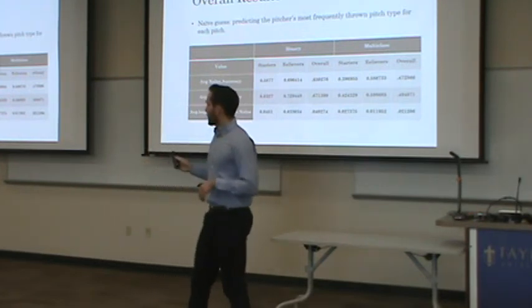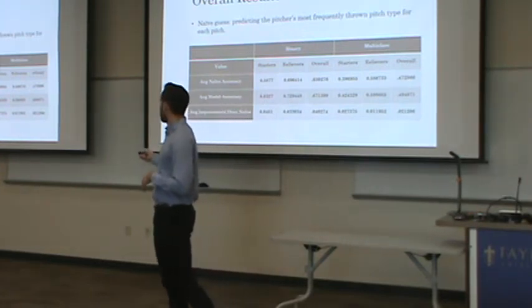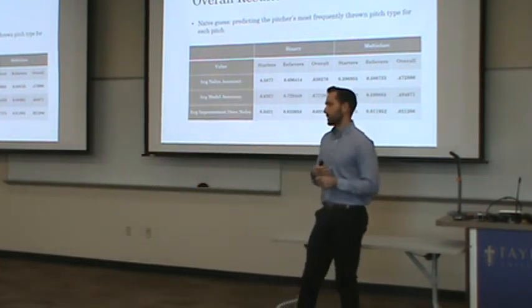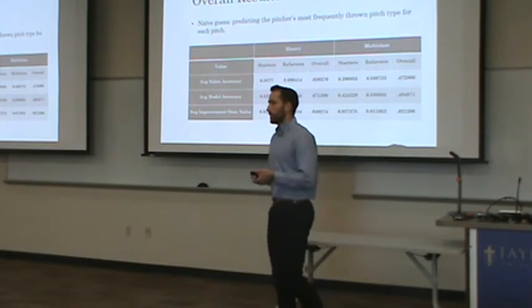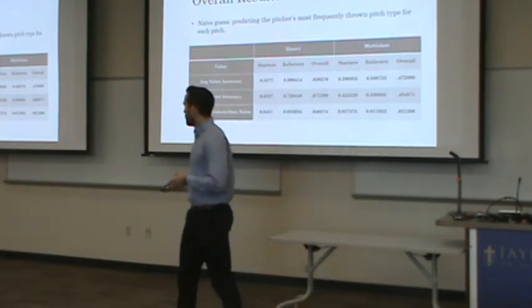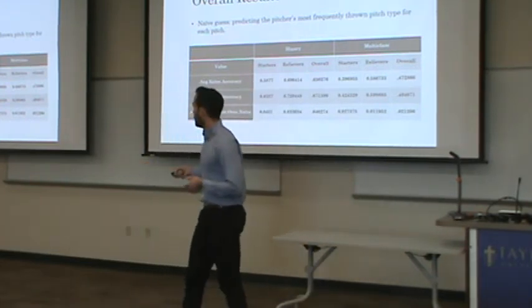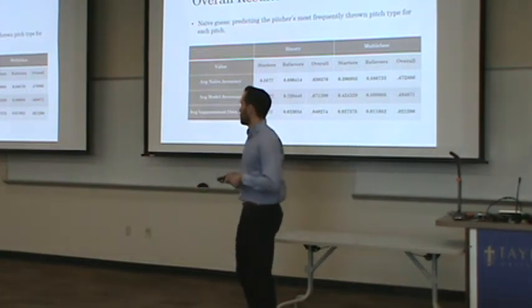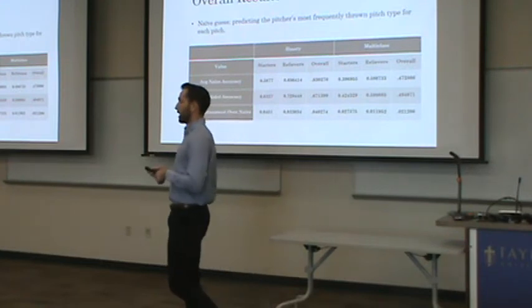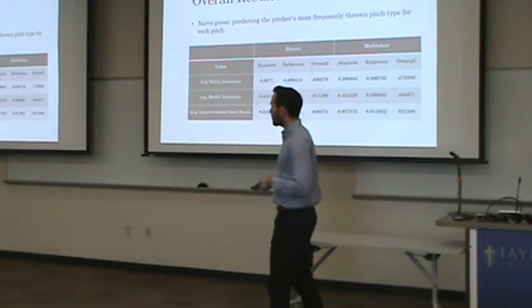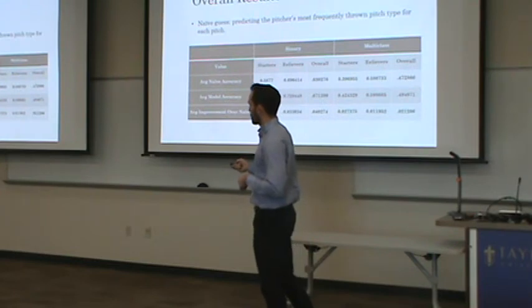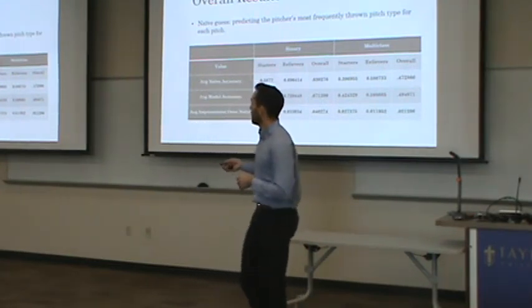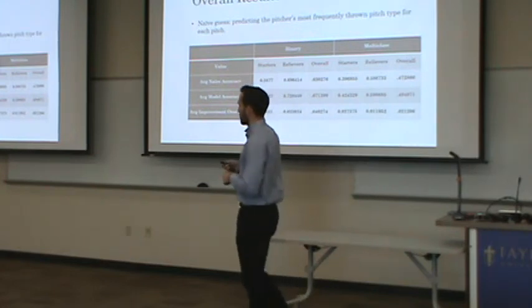So you can see here in the naive accuracy in this top row that relief pitchers are just more predictable, even with the naive accuracy. They throw fewer pitches generally, and so they're a lot easier to predict. But then overall, our model had, in the binary case, a 67% average accuracy, and in the multi-class approach, a 49% average accuracy. Overall, on average, this was a 4% increase over the naive guess for the binary method and a 2% increase in the multi-class.